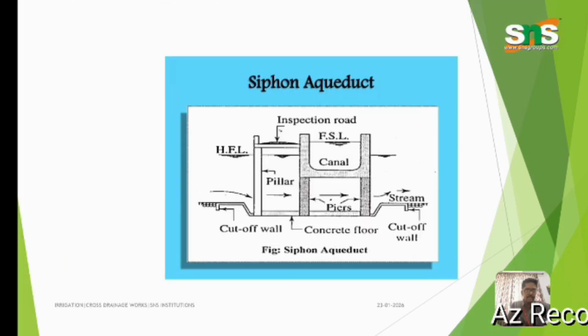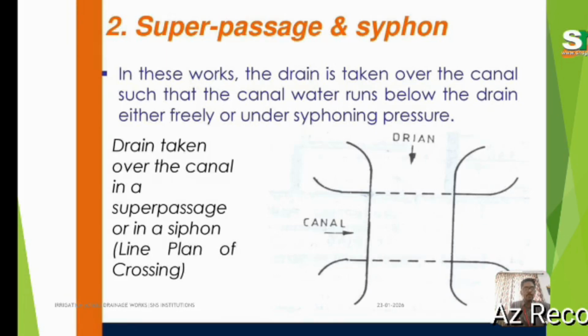Siphon aqueduct. This is the pitcher zone, that is the cutoff region. Here are the piers and the canal. Then there is the full supply level and the high flood level, and an inspection road is there. Without proper inspection, they won't allow water to flow, because cracks can form in the structure. So in water bodies, we have to follow the construction procedure in a very good manner to avoid cracks inside the structure.